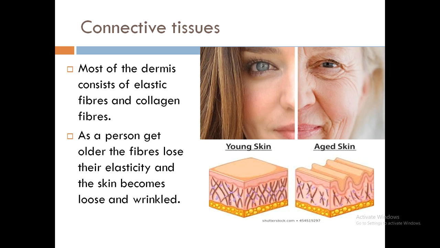The function of these elastic fibers is normal and fixed in young people, but as we grow older, these fibers become loose and they lose their elasticity. When they lose their elasticity, the skin becomes loose and forms wrinkles. In the diagram you can see the skin of young people and the skin of aged people.